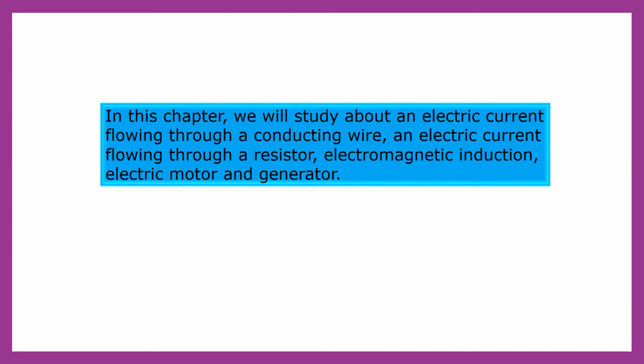Now in this chapter, children, we are going to study about an electric current flowing through a conducting wire, an electric current flowing through a resistor, then electromagnetic induction, electric motor and electric generator.